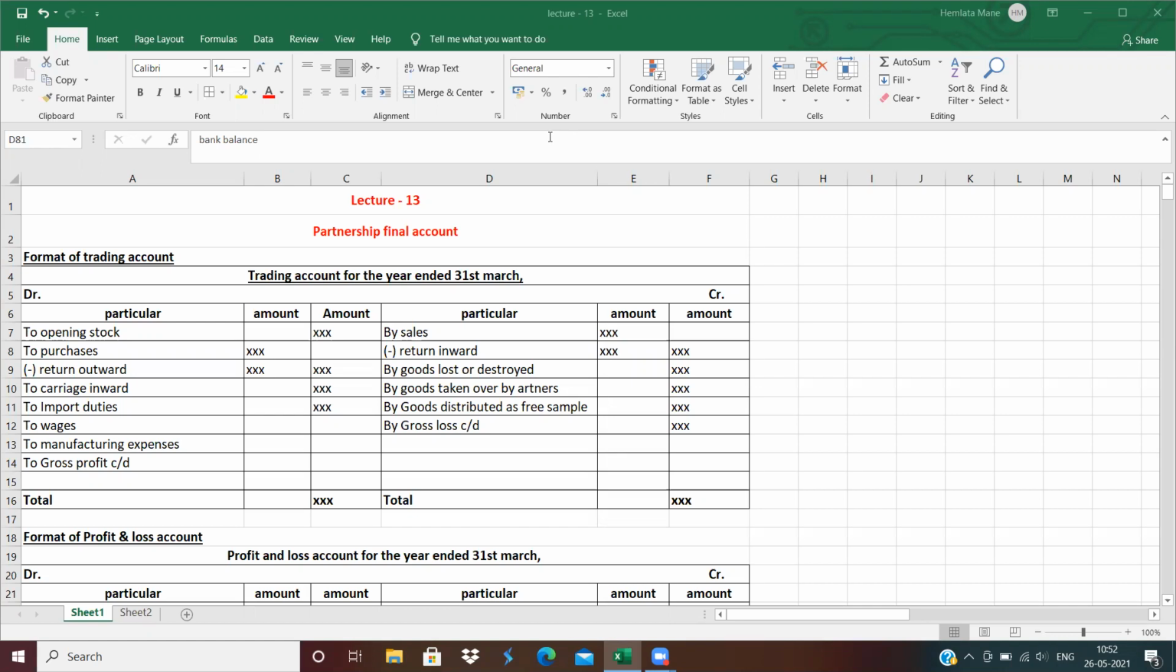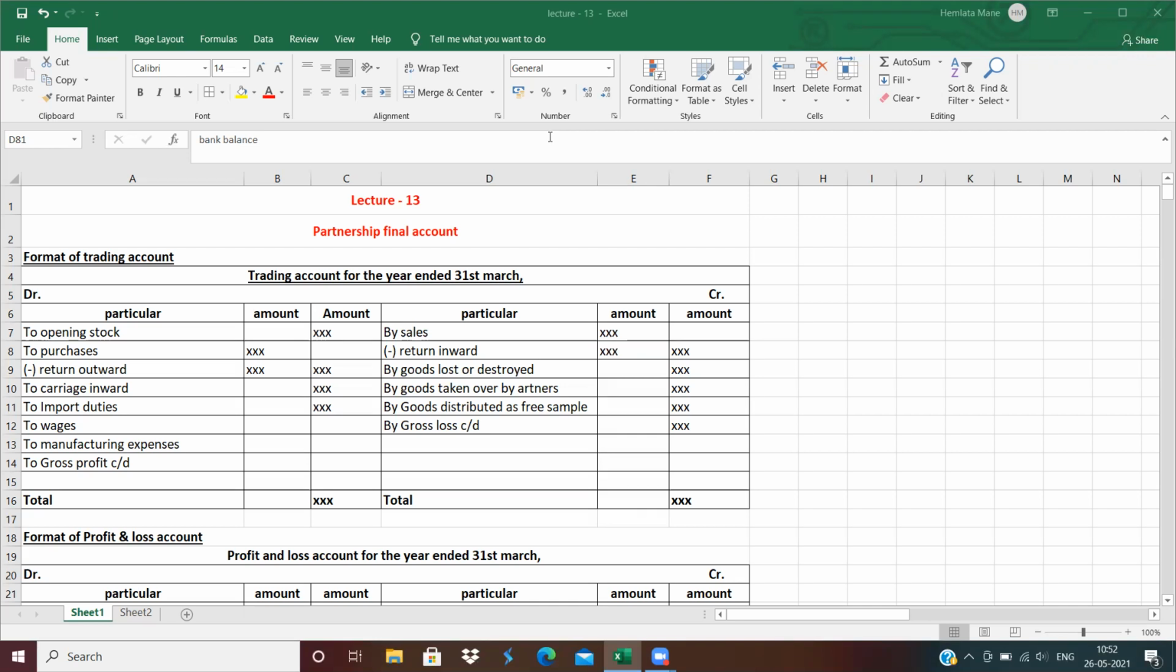Partnership business means two or more persons coming together and starting the business. So they make an agreement while doing the business. That is called a partnership deed. They are making some agreements. Now, a partnership firm is registered under the Partnership Act 1932.